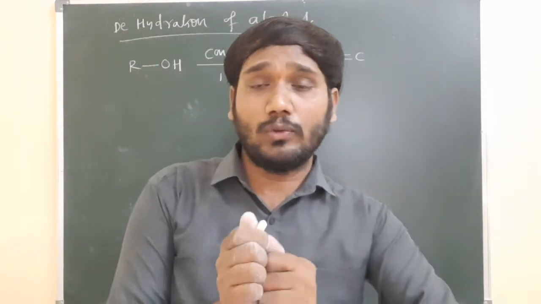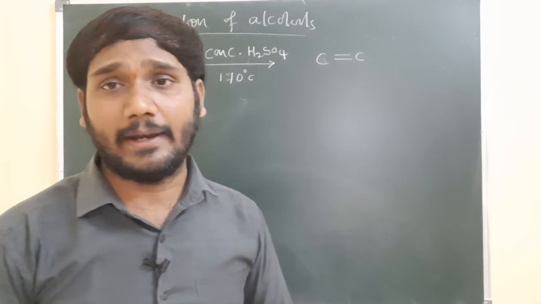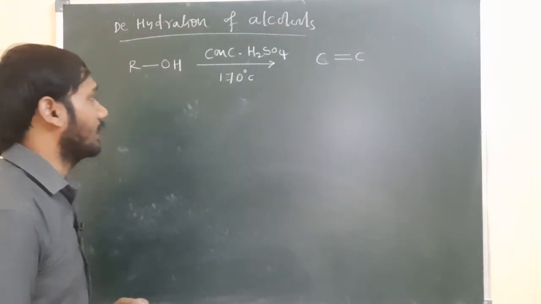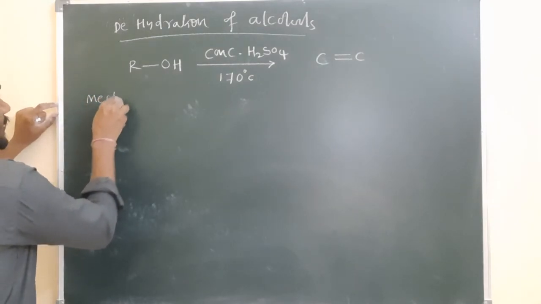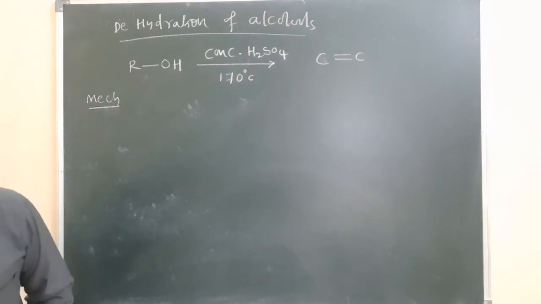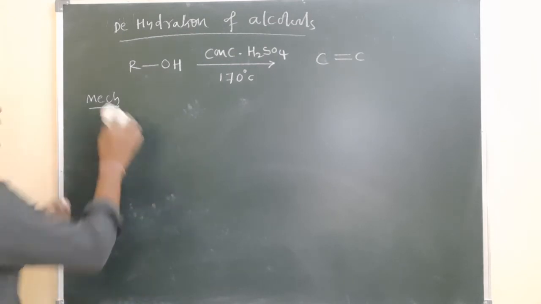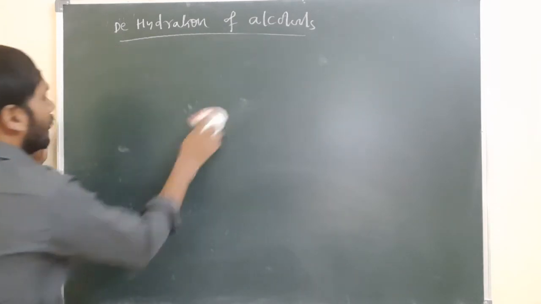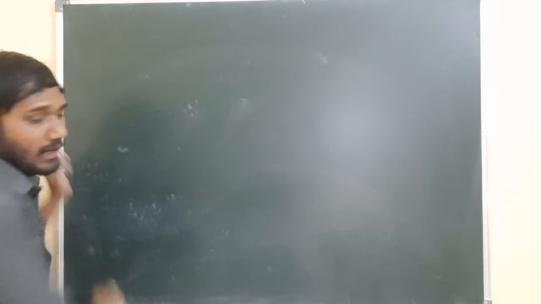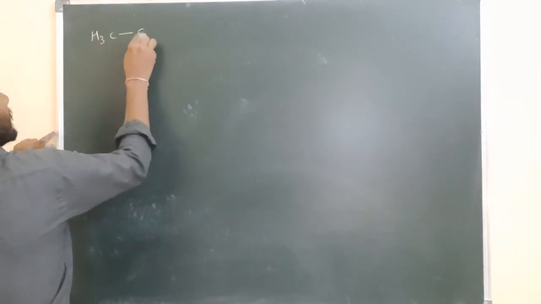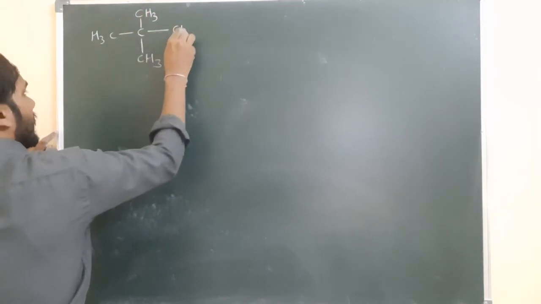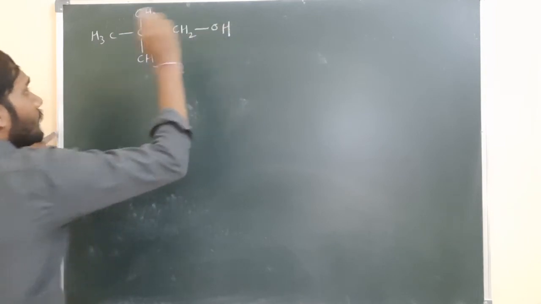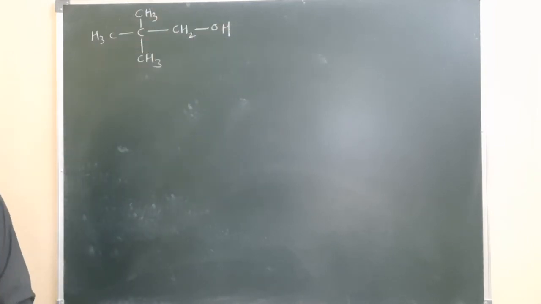For this we have to do the mechanism, because the mechanism is completed in 3 steps. Let us see how the mechanism is completed in 3 steps. For that I am taking one general example of dehydration of alcohols. For example I am taking CH3, C, CH3, next CH3, CH2OH. This is one of the alcohols, right?